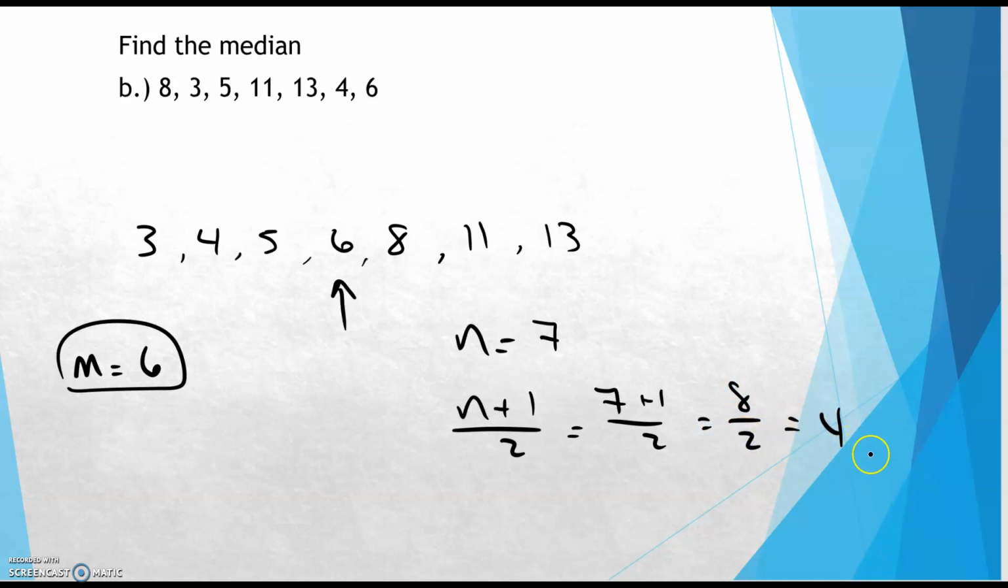Notice how I didn't have a decimal here, so I'm just going to find one number. So first, second, third, fourth. There it is right there. Again, I wouldn't use this for a small data set. I would use the locator only for a larger data set.